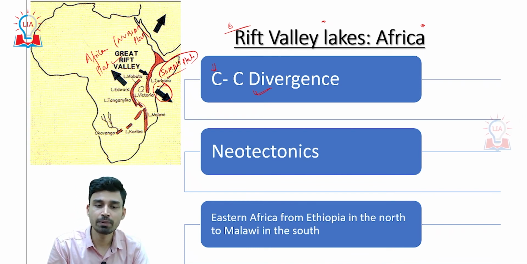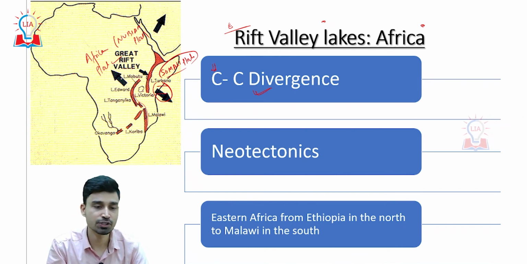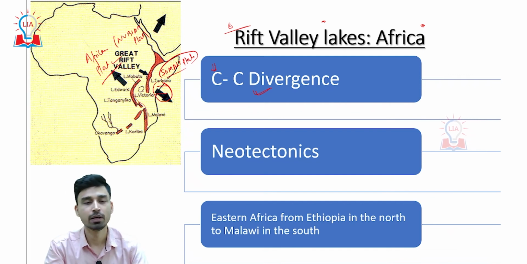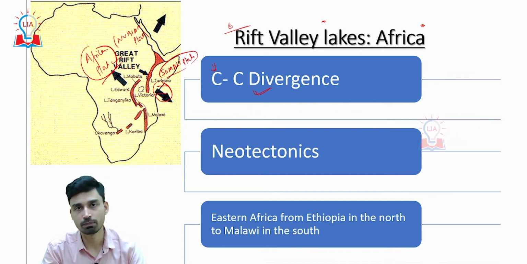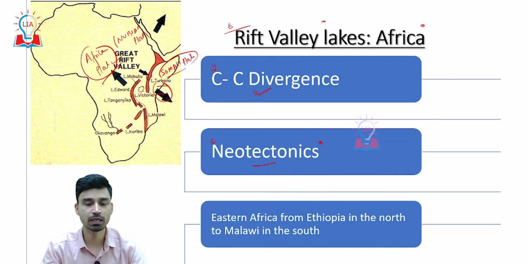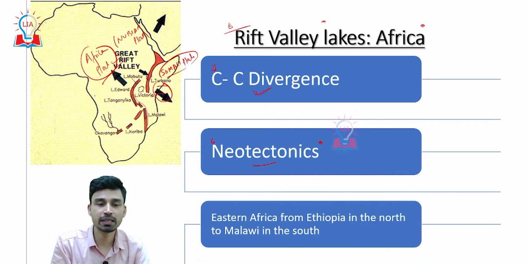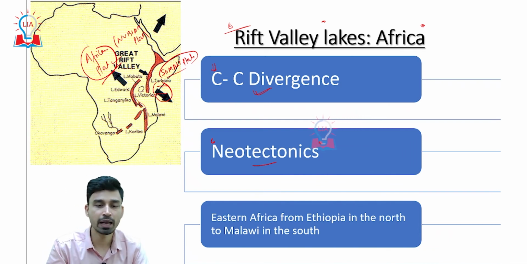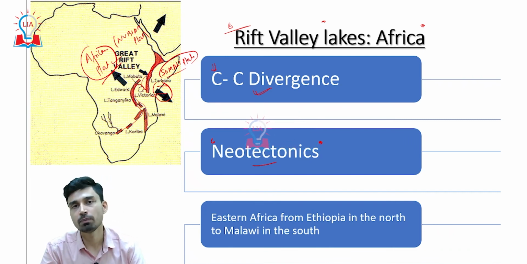The Somali plate, or the eastern part of Africa, is diverging, moving away from the northern and western African plate. Due to this movement, which is also termed neotectonics, meaning a new tectonic movement that has begun, eastern Africa is separating away, and we have a series of rift valleys that has developed right from the Red Sea to the southern part of Africa.